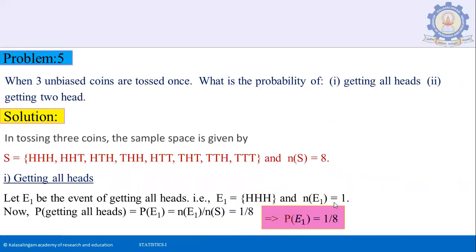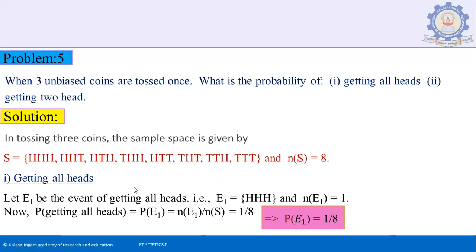When 3 unbiased coins are tossed once, what is the probability of number 1 getting all heads, number 2 getting 2 heads? So when tossing 3 coins, the sample space includes 8 elements. S equal to head, head, head; head, head, tail; head, tail, head; tail, head, head; head, tail, tail; tail, head, tail; tail, tail, head; tail, tail, tail. So the n of S value is 8.